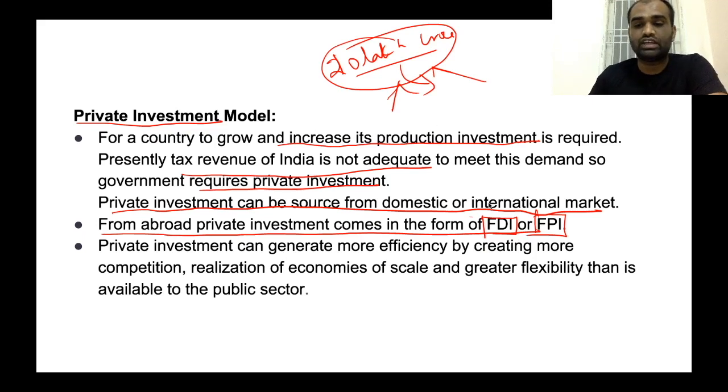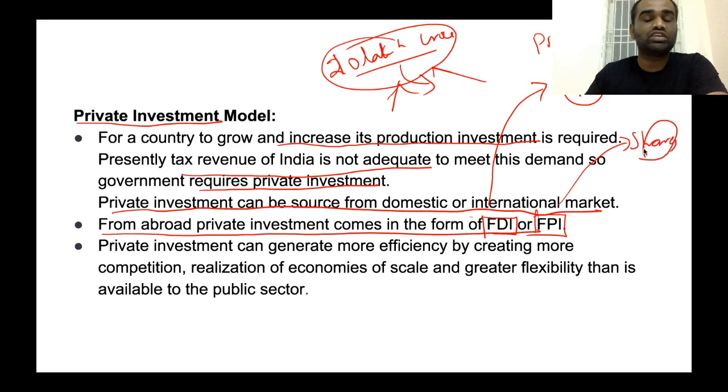In the case of FDI, a particular private company from abroad will start a company and invest directly in that particular company. But in the case of FPI, they will invest only in shares of a particular company. They will not start a particular company; rather, they will invest in shares of a particular company. So that's the difference between FDI and FPI.